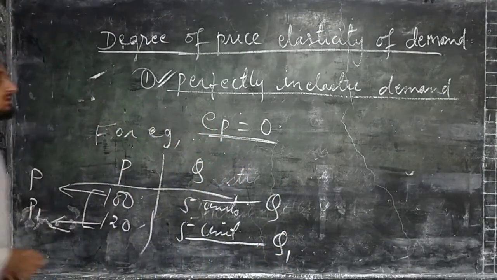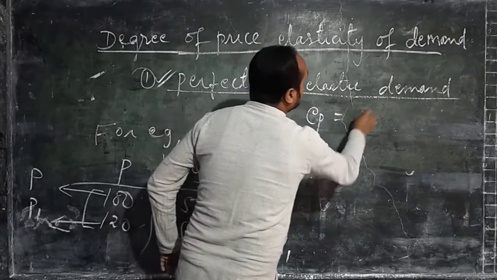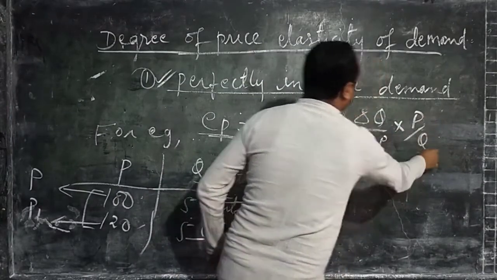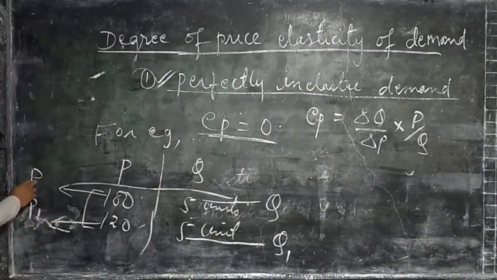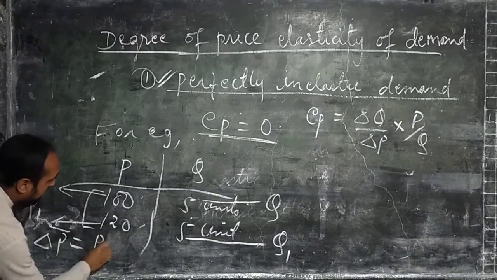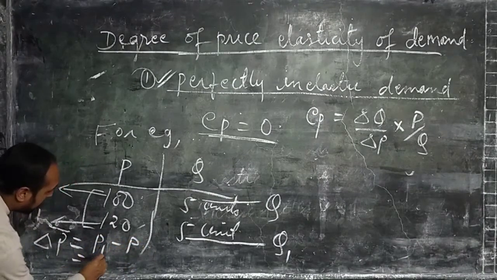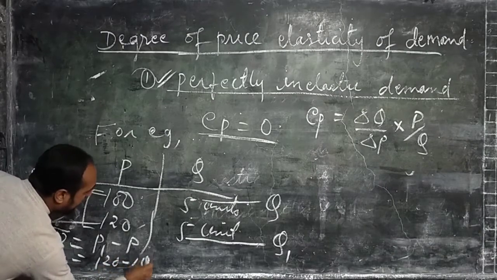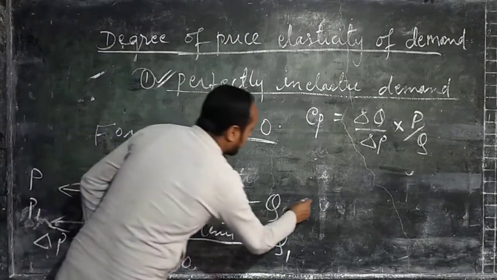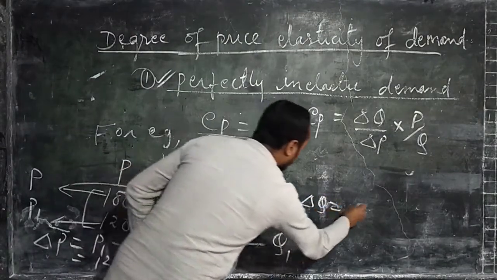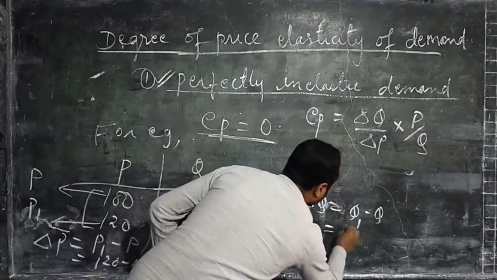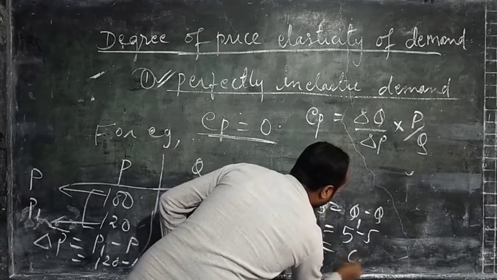We know that EP equals del Q by del P into P by Q. Now we will find the value of del P. Del P equals P1 minus P, that is 120 minus 100 equals 20. Del Q equals Q1 minus Q, so 5 minus 5 equals 0.